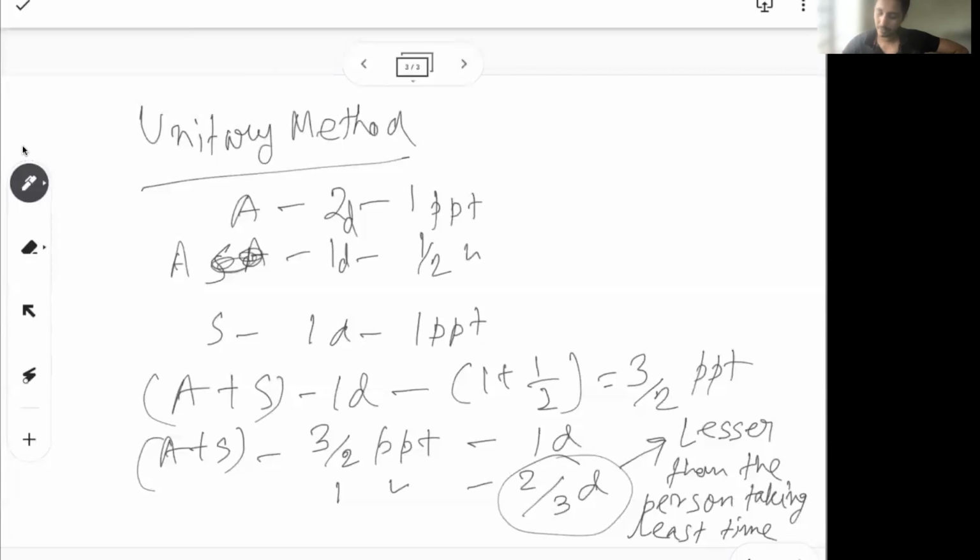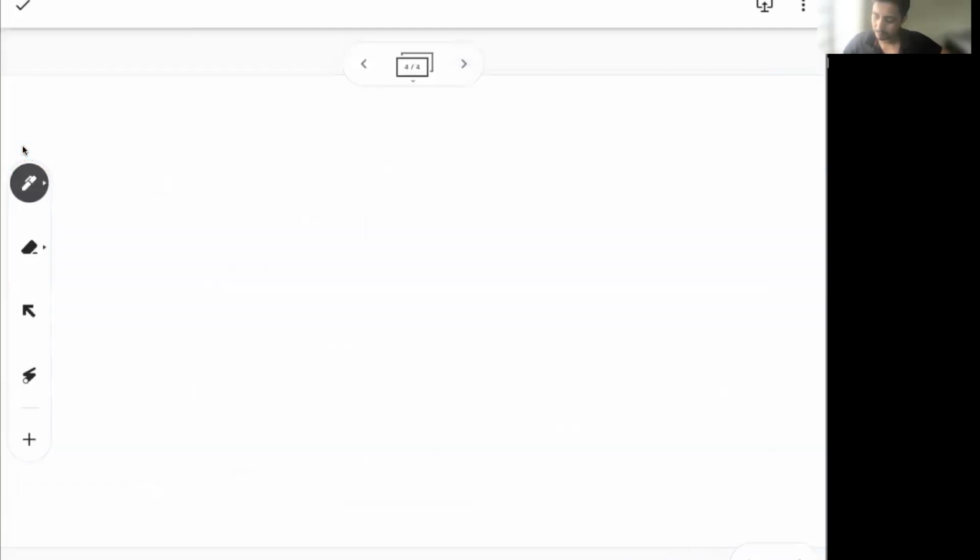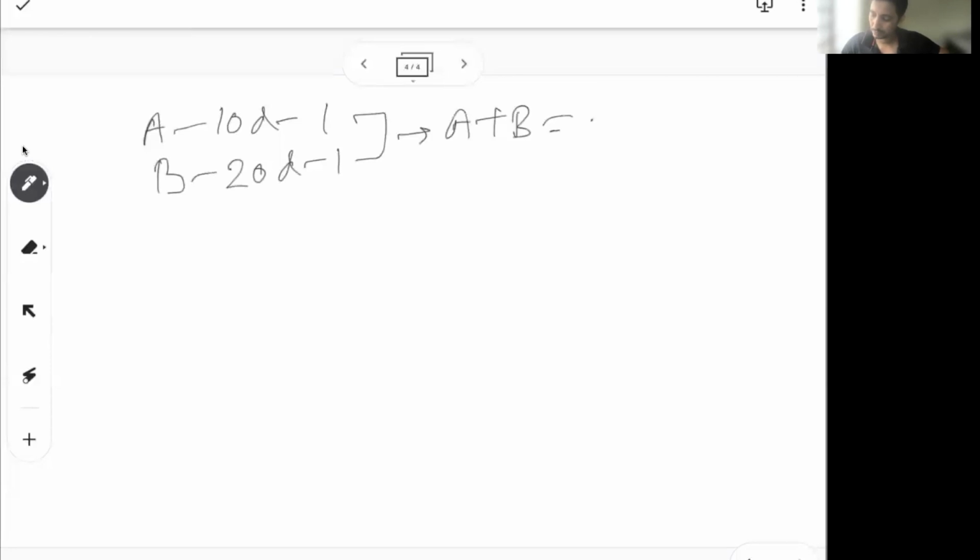So why unitary? Because from 2 days we are trying to get everyone's work capacity in 1 day, and from 1 day we are trying to see how much time it is going to take. So that's the unitary method. In this, let's say another problem, there is a person A who takes 10 days to finish a work, and there is a person B who takes 20 days to finish the same work. Now they might ask, okay, A plus B is going to take how much time to finish the same work.